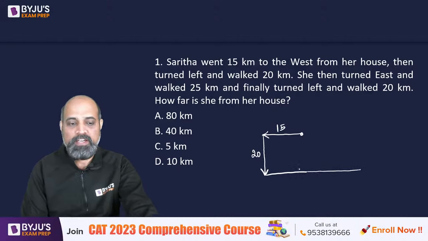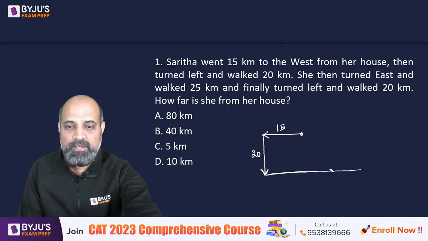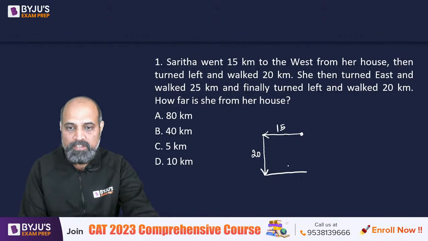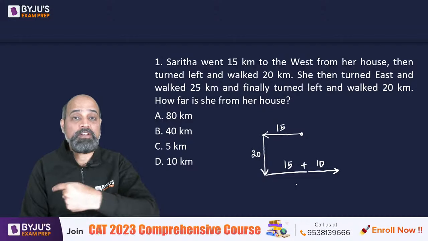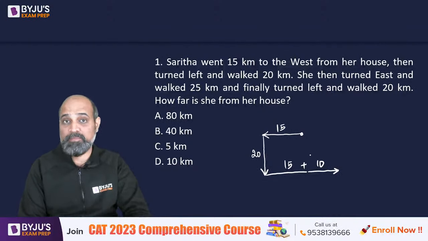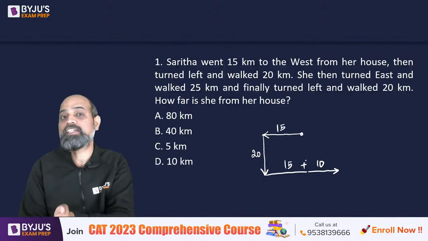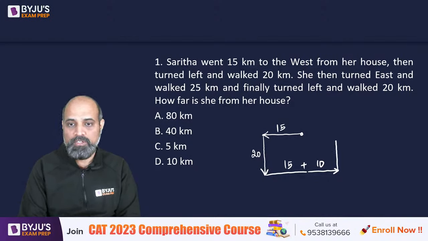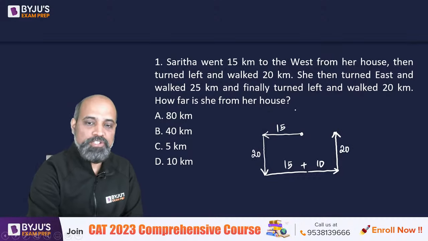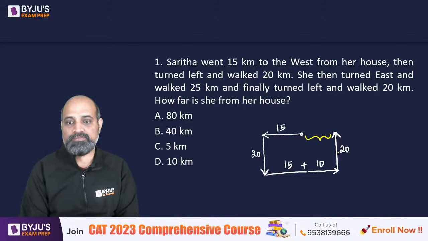So can we say 25 is going to be 15 and another 10? 15 to the east means she is directly below her house, and then another 10 means she is 10 kilometers further towards the east from her house. And finally she turns left again, which is going to be upwards, and she walks 20 kilometers further. So the question is, how far is she away from her house?